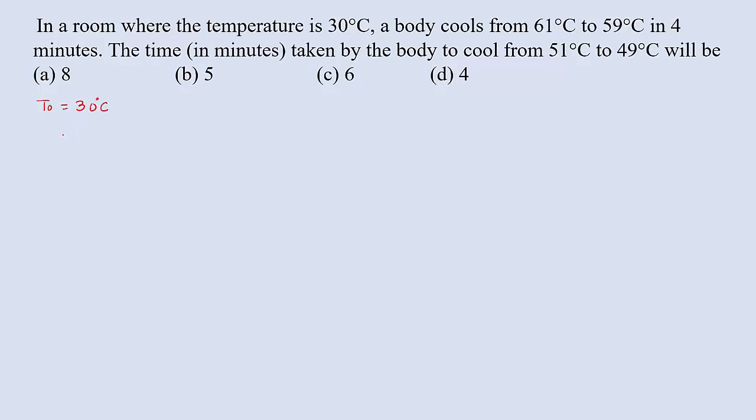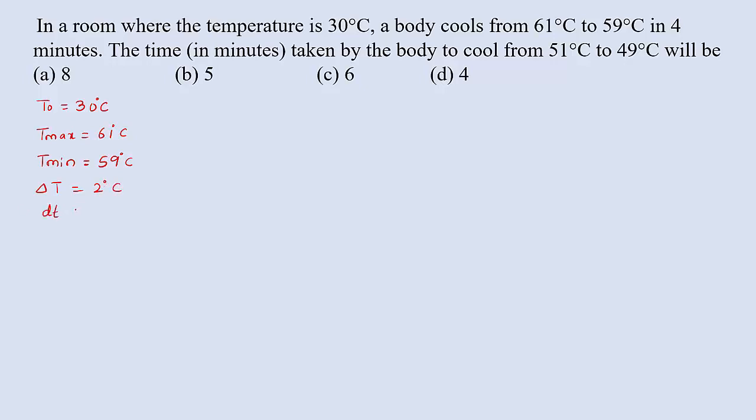The body cools from 61 to 59 degrees Celsius in 4 minutes, so the change in temperature is 61 minus 59, that is 2 degrees Celsius.